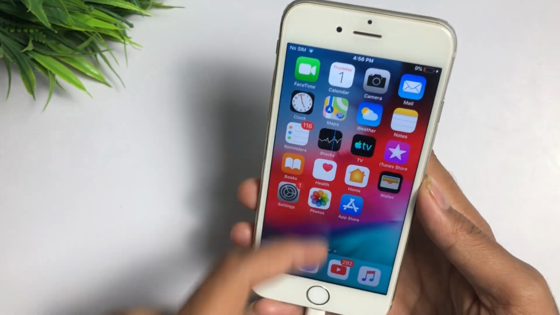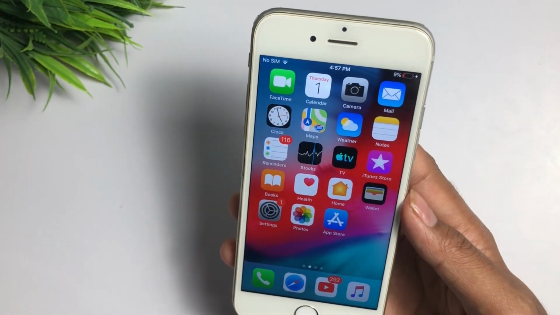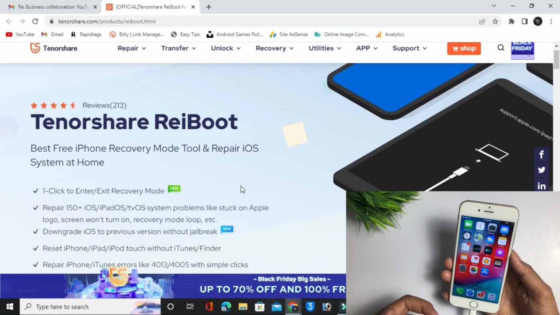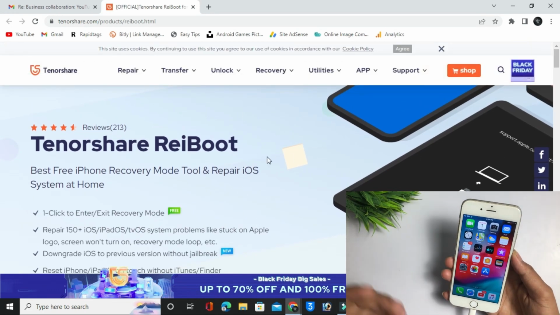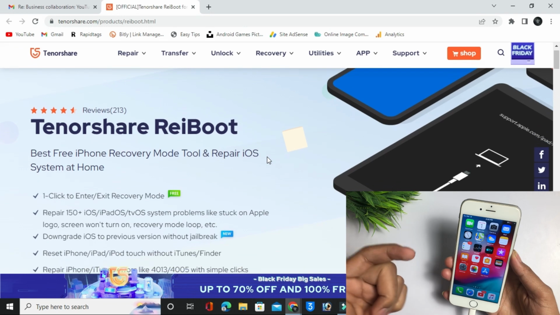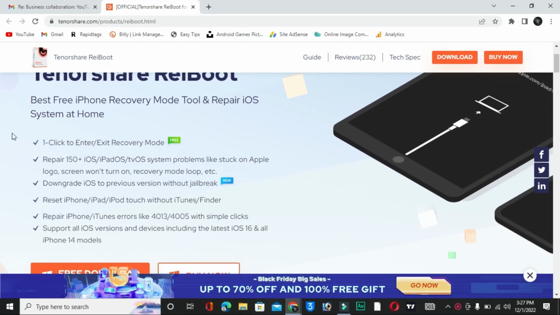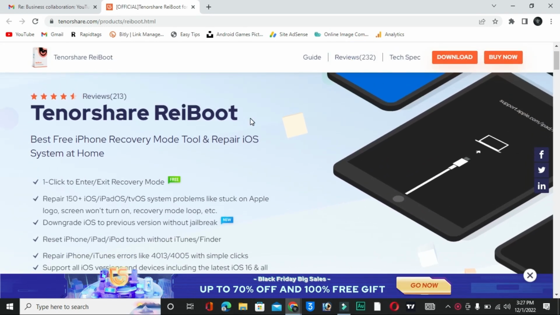You will see it is not working. So how you can fix it, let's start on our main topic. Guys, today we will fix this problem with the help of this software, that is Tenorshare ReiBoot software, link in the description below. But let me explain which types of problems in your iPhone you can fix easily with this software.